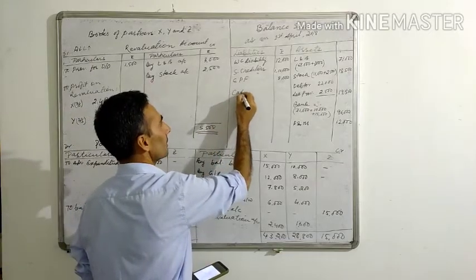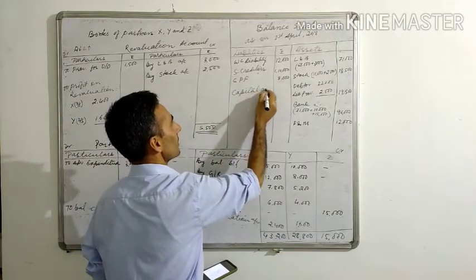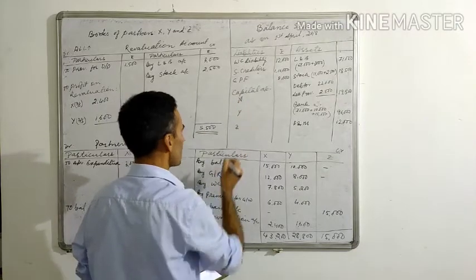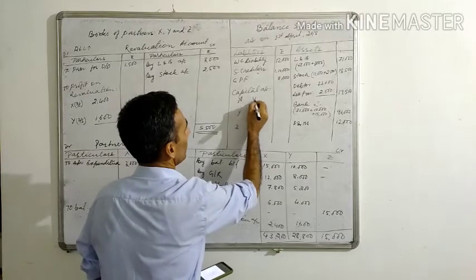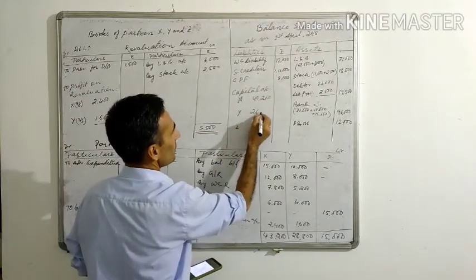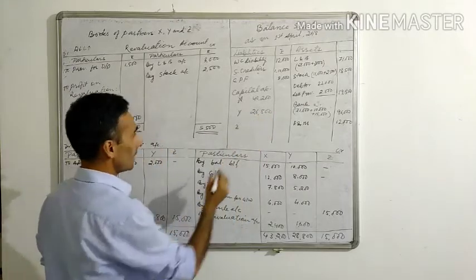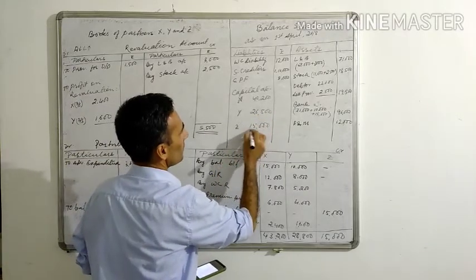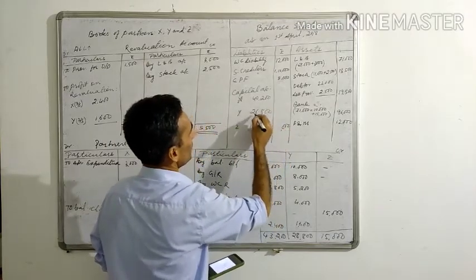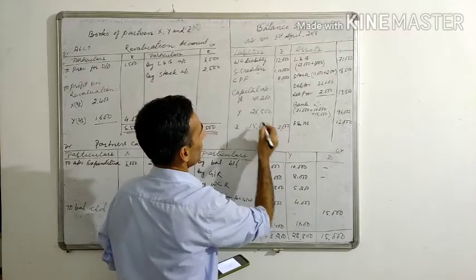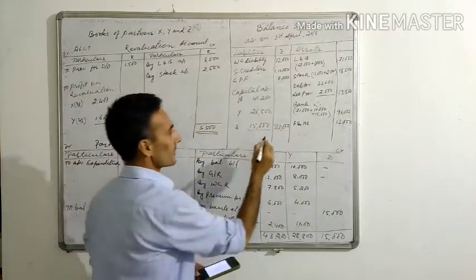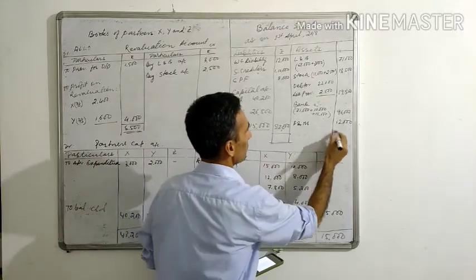So here, capital accounts: X, Y and Z, 40,200, 26,800 and then 15,000. So the total is 82,000. Now let's take the total of the balance sheet here.